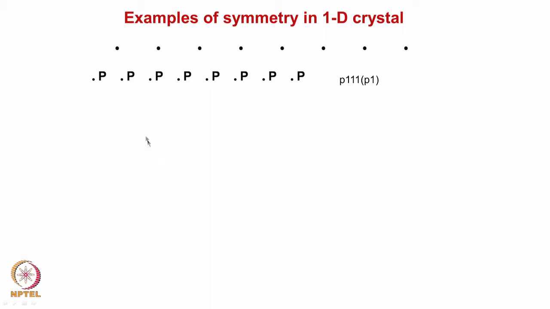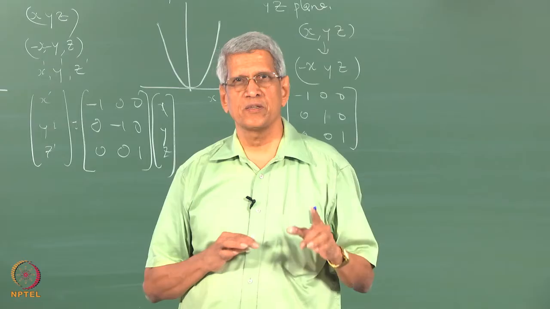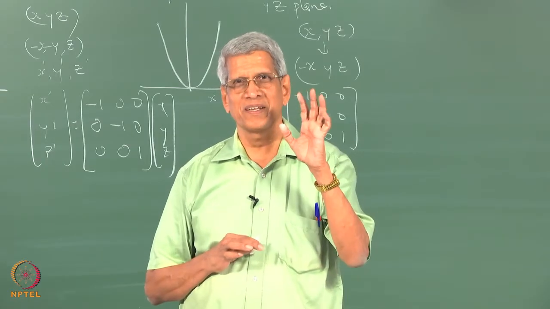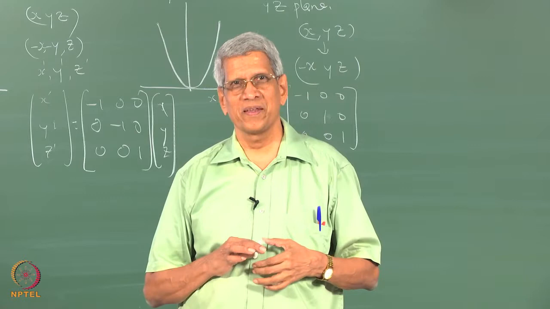I place it here, and at all positions it has been placed like this. Now, what is the symmetry which this crystal exhibits? Only one-fold. All other symmetry elements are lost, right? So, the symmetry which the lattice exhibits is the maximum symmetry which the crystal can have.